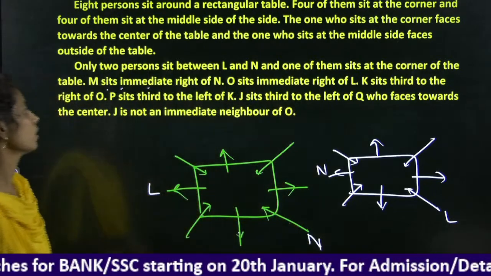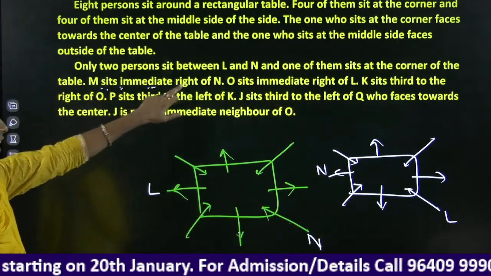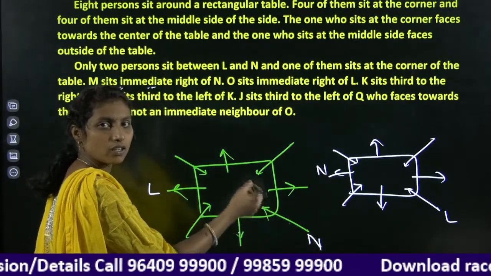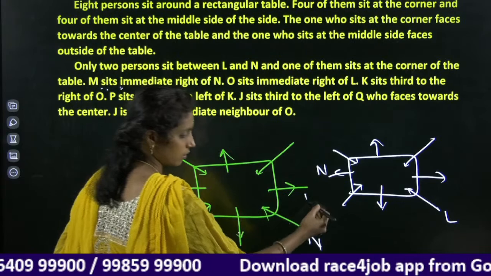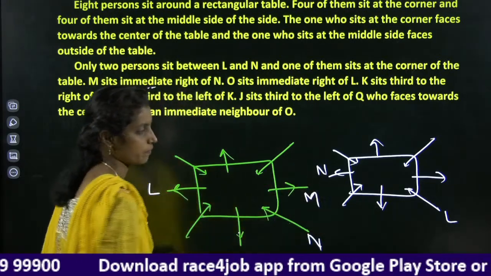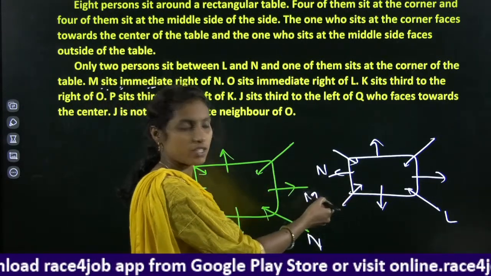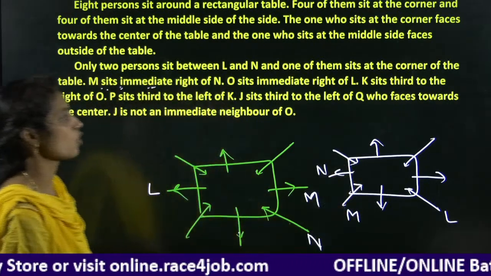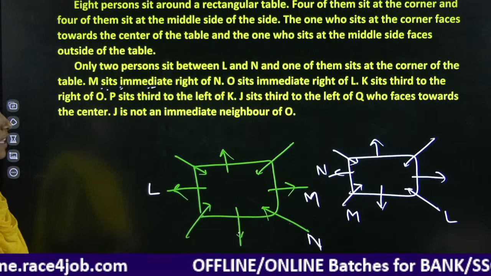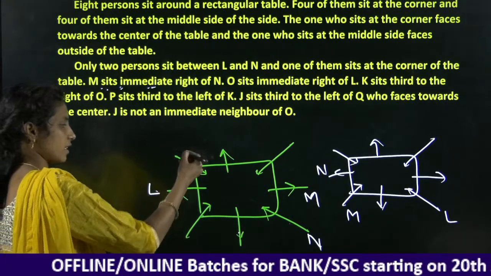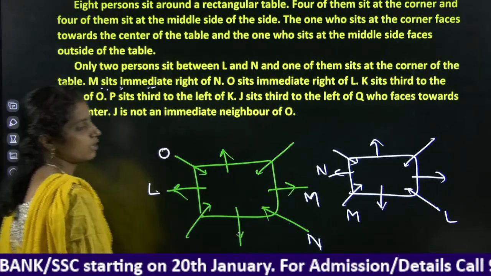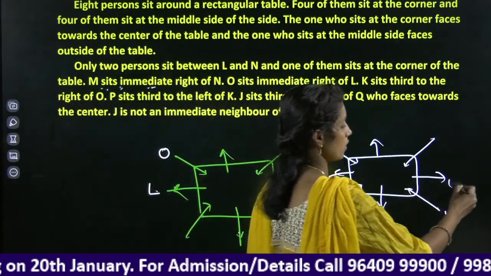Right, okay, M sits immediate right of N. N is facing towards the center and its right side is this side, M is here. If N is facing away from the center, the corner is this side. Next, O sits immediate right of L. If L is facing away from the center, here it is O. If L is facing towards the center, O is here.